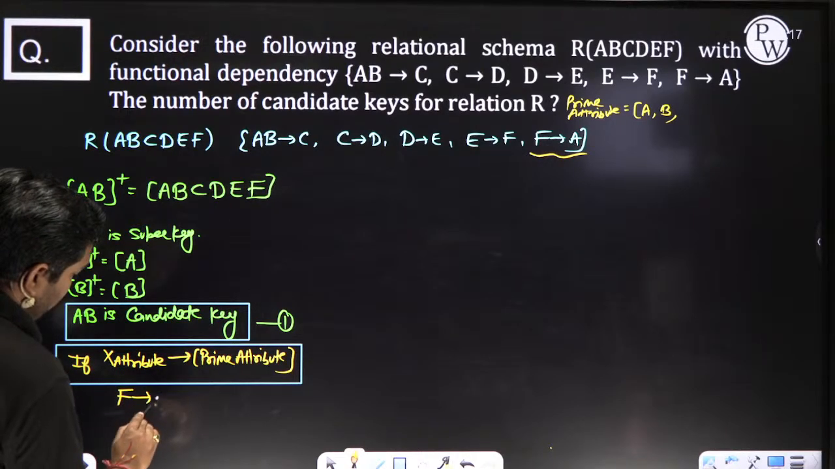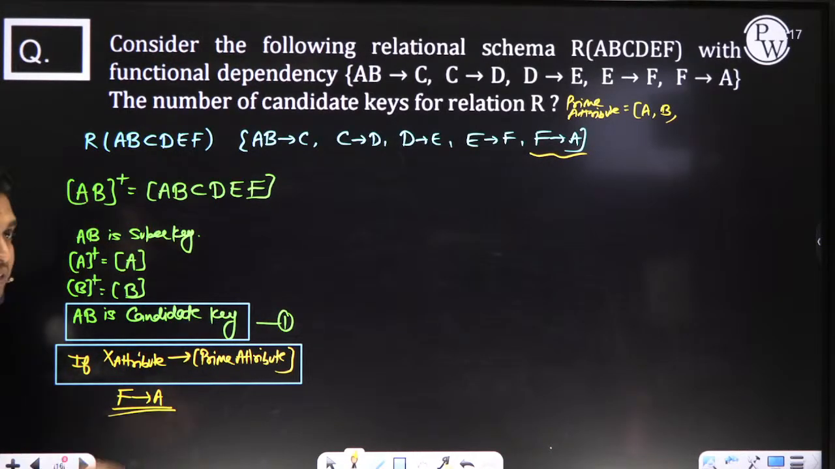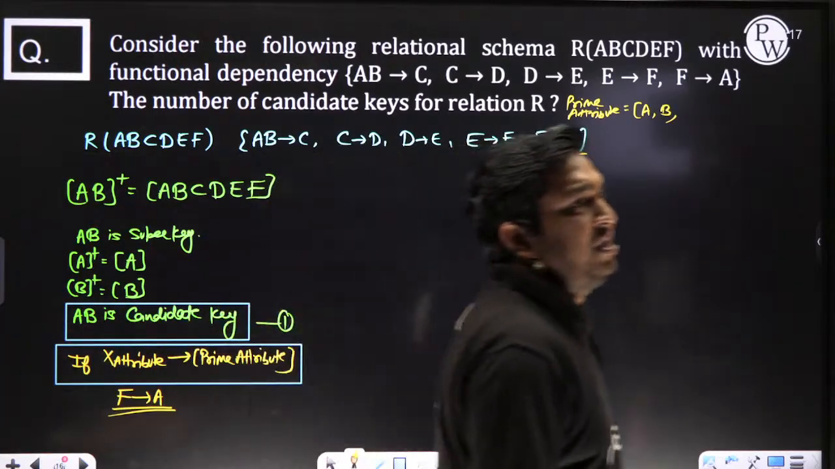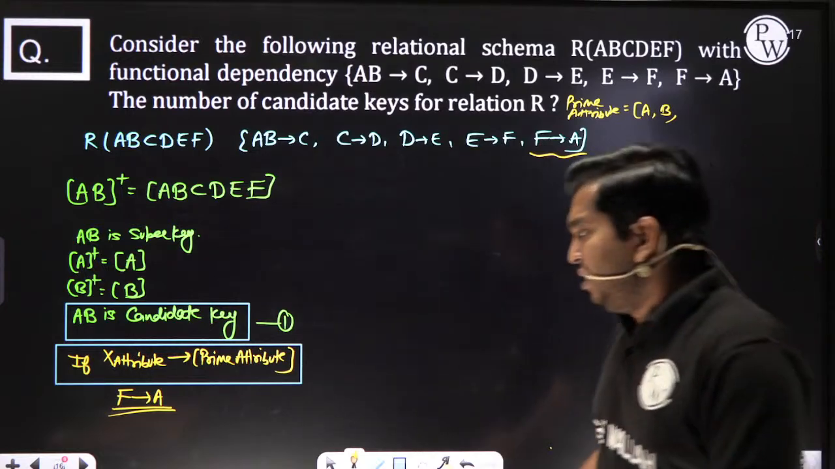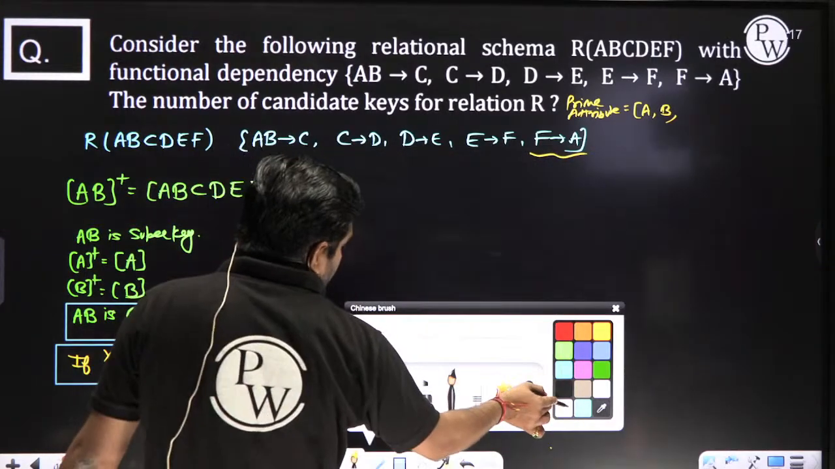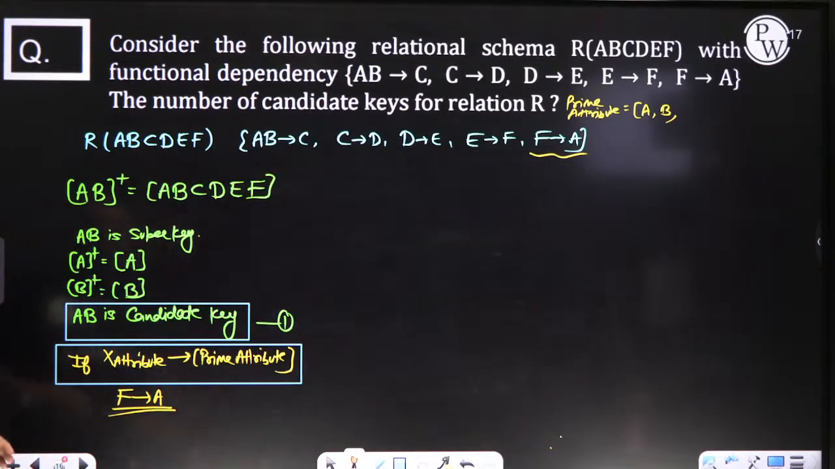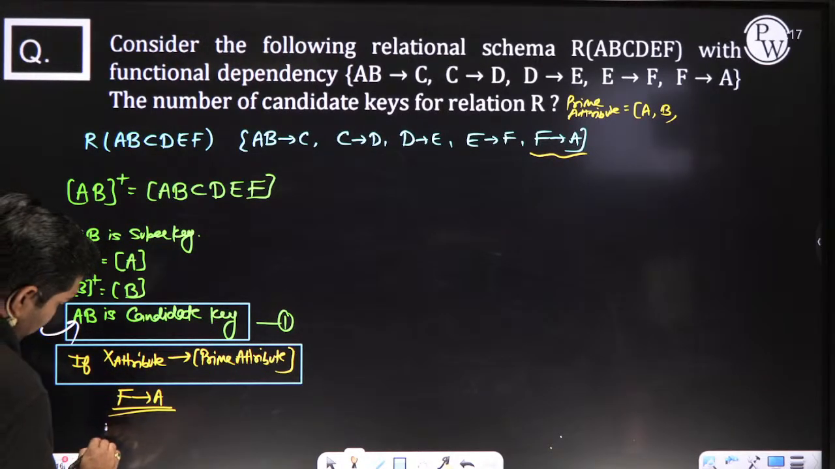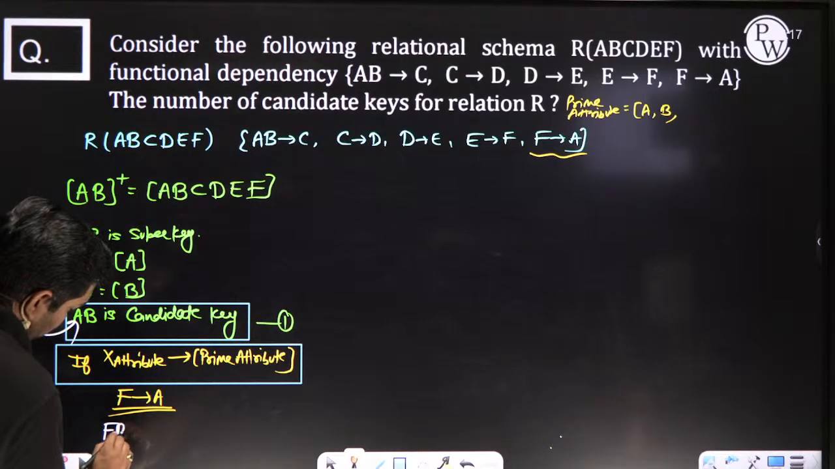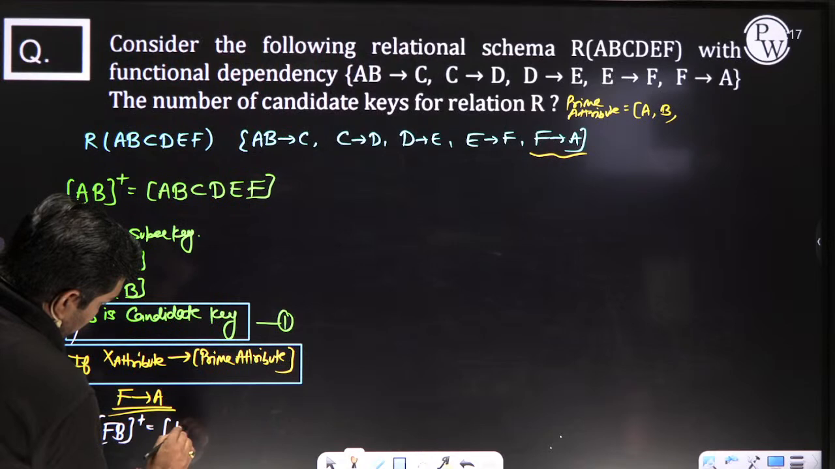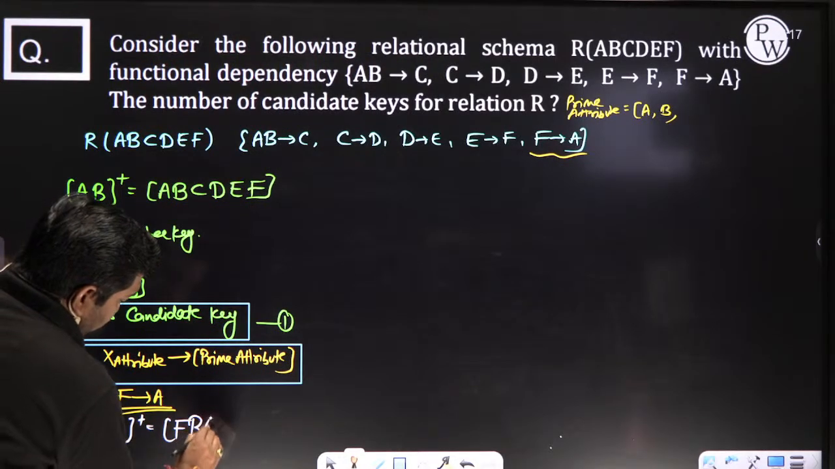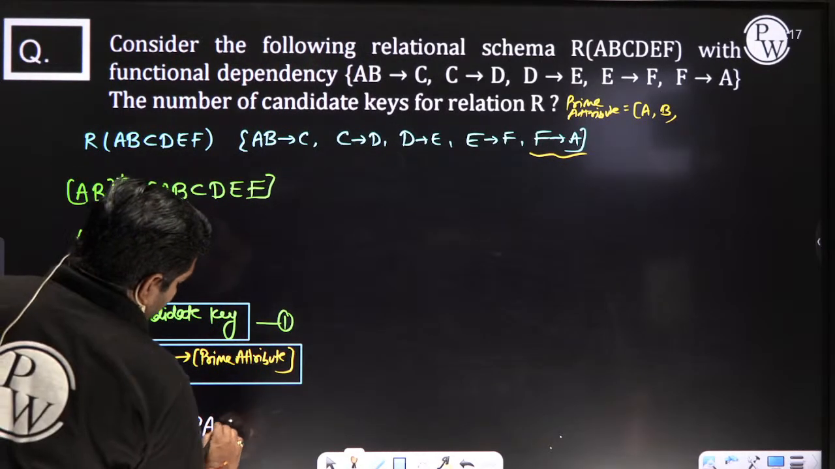Sir, F determines. Your answer is wrong, and your answer is also wrong. So here you can see A is determined by F. So you can replace this A by F. You can write F, not Facebook. F, and from A, you are getting.